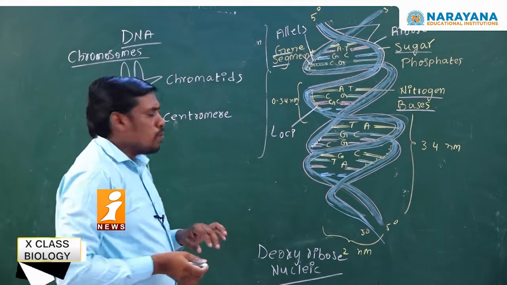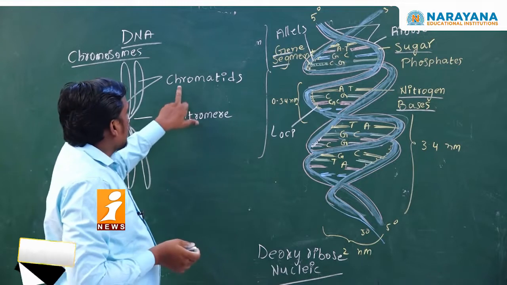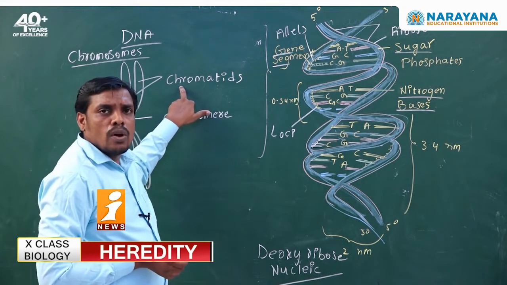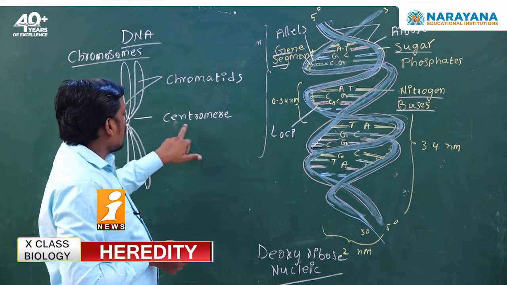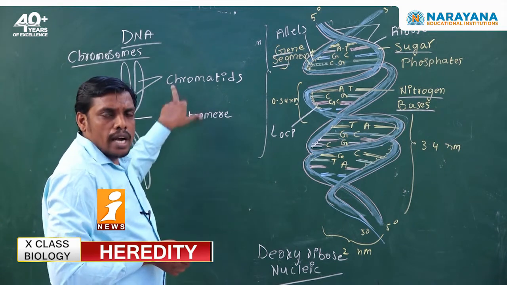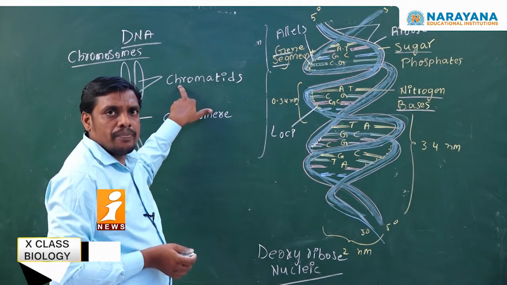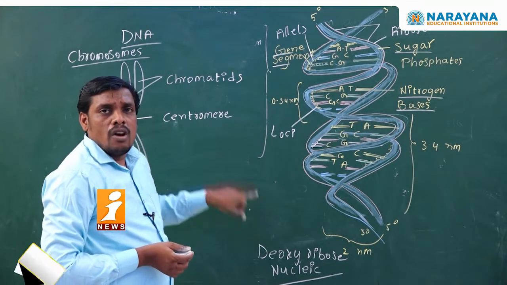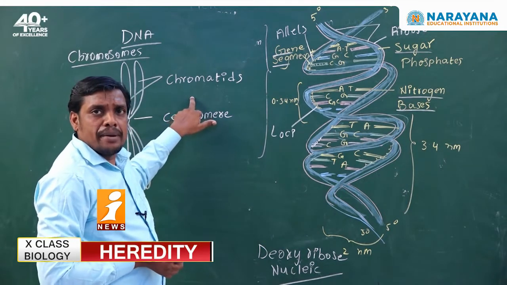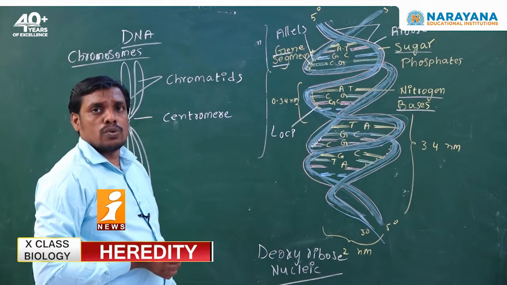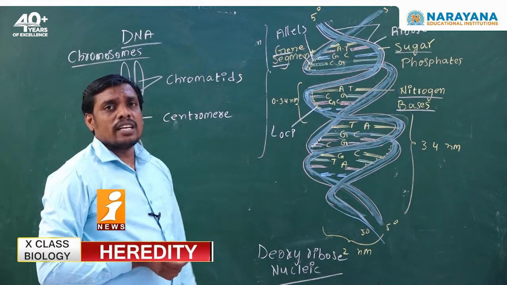If you see the structure of a chromosome, the center of the chromosome is called the centromere, and the branches of the chromosome are called chromatids. During the cell division process, from each chromatid a strand of DNA comes out. Only one strand of DNA comes out.